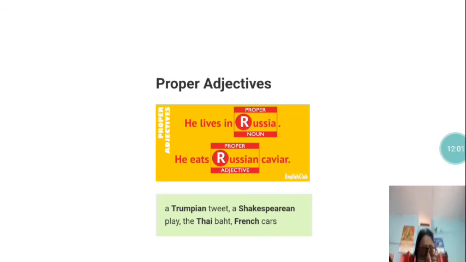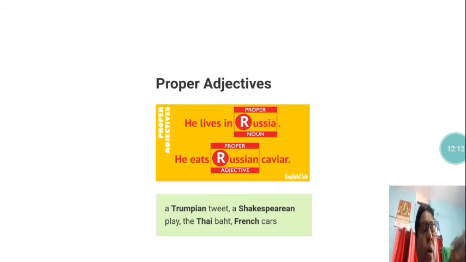Like you can see here, "He lives in Russia." Here Russia is the name of a country, and that is a proper noun. Let us take some other example. "He eats Russian caviar."